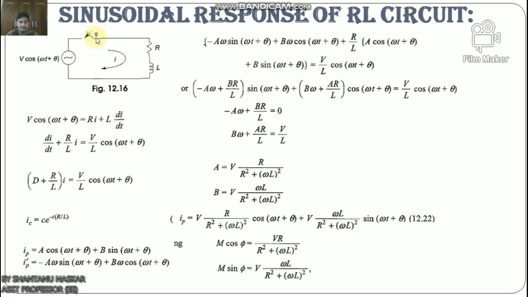At t equals 0, a sinusoidal voltage V cos(ωt + φ) is applied to the series RL circuit, where V is the amplitude of the wave and θ is the phase angle.